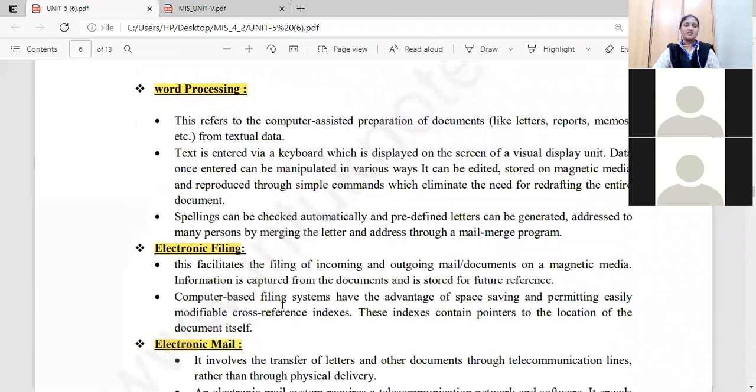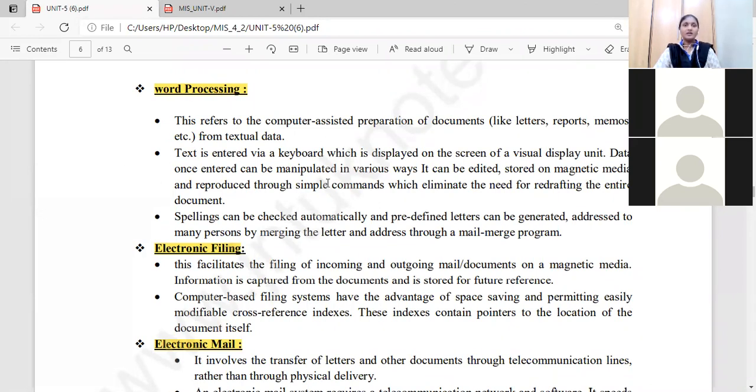Now in today's class, we are going to discuss word processing, a very general topic which all of us know: how we use MS Word and for what purposes we are using Word. For any text document or word processor or Microsoft Word, what is the purpose of word processing? Why do we need to use word processing?